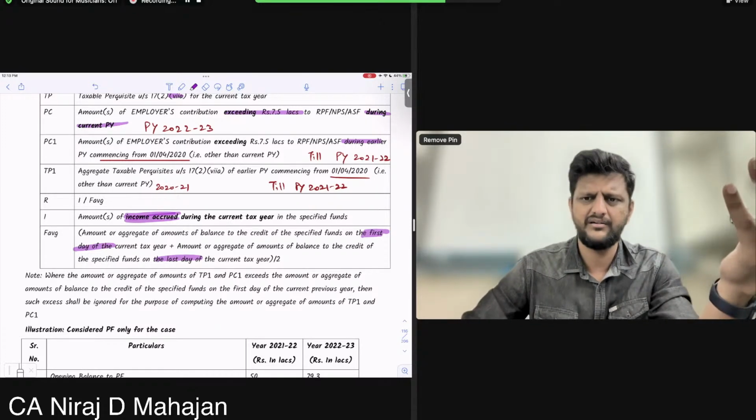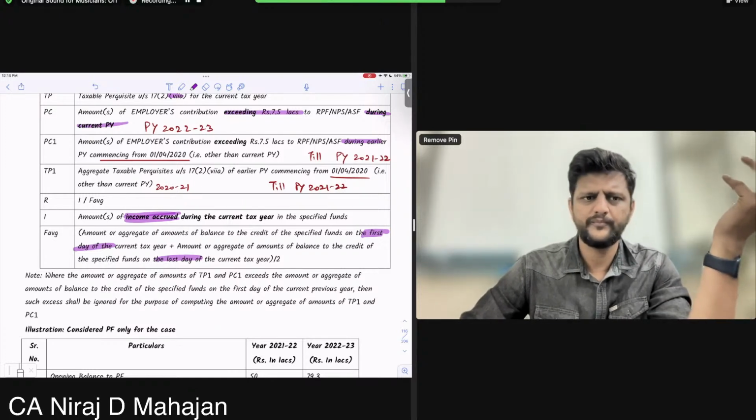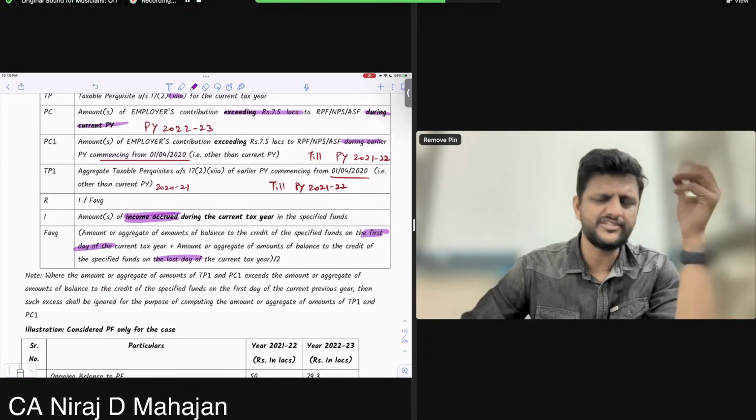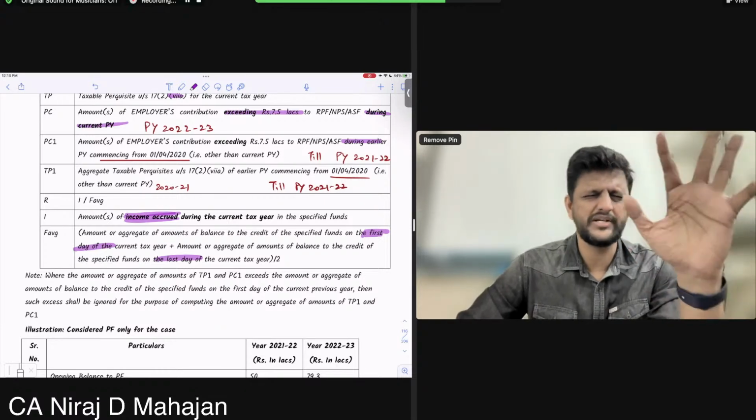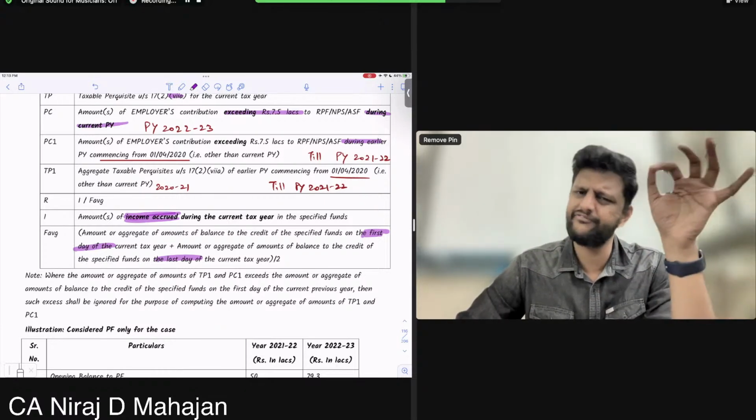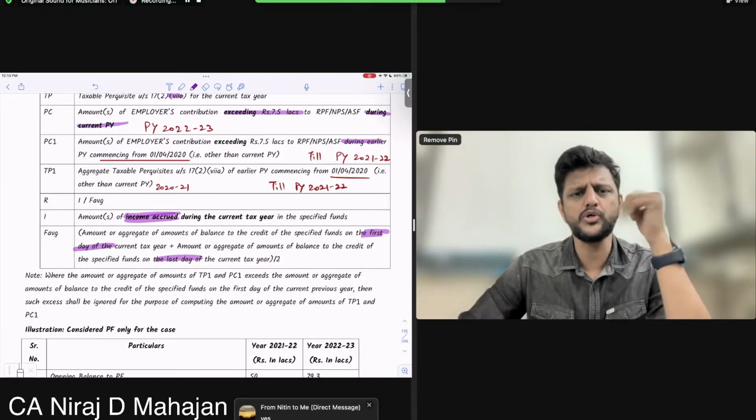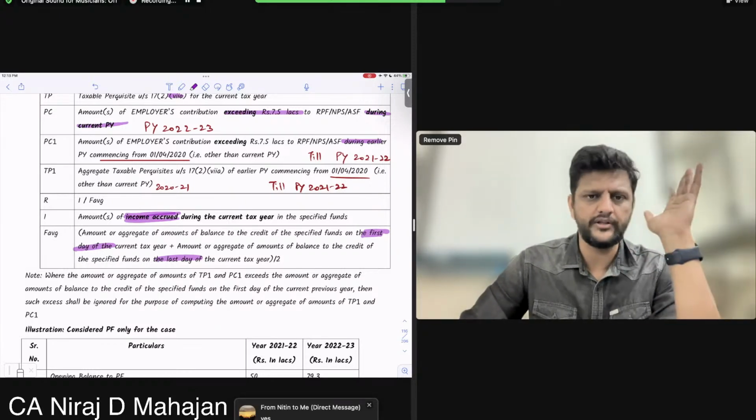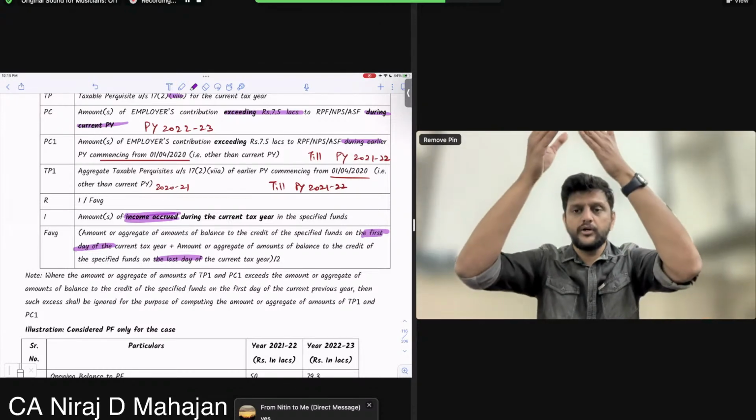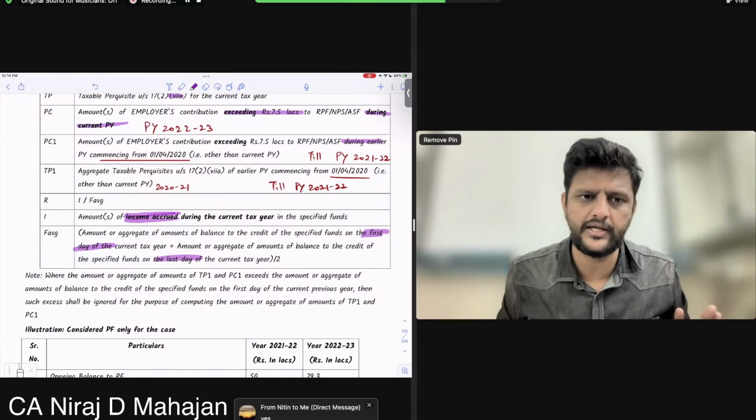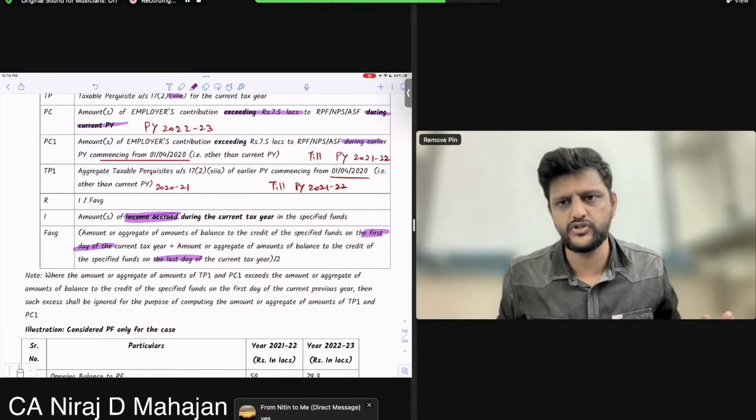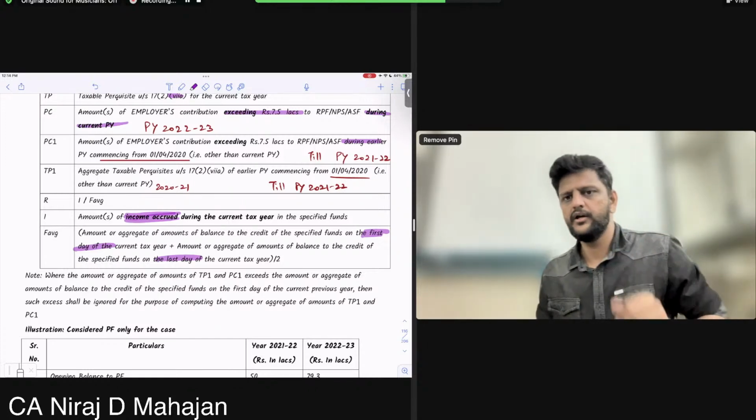So that F average is fund average. Opening plus closing divided by 2. Simple. Understood? All the figures will be given to you, don't worry. Okay, till here. Whatever income was accrued in the fund, income accrued upon average fund balance, that is I upon average. That is your rate of interest, or you can say your R factor.